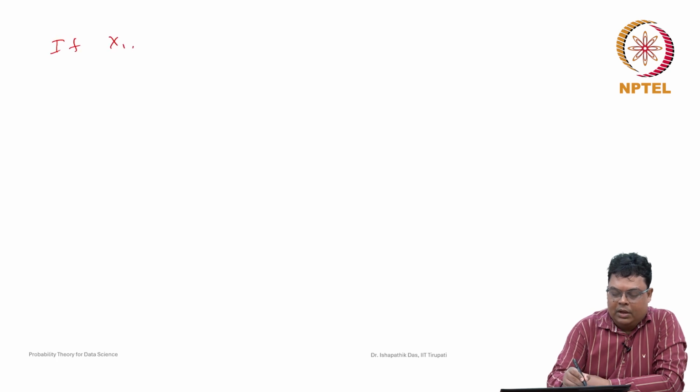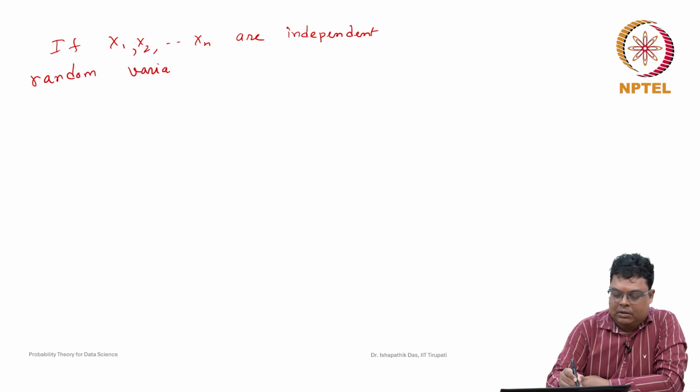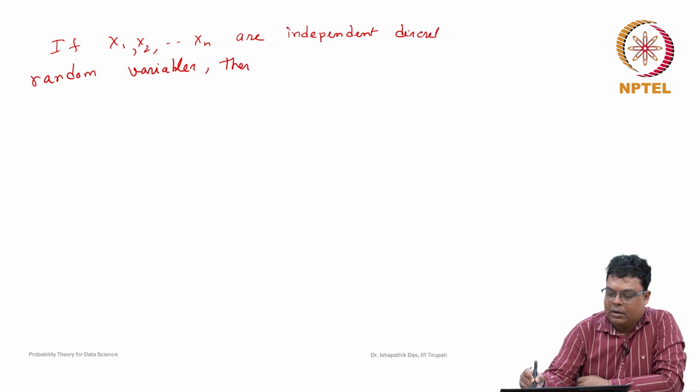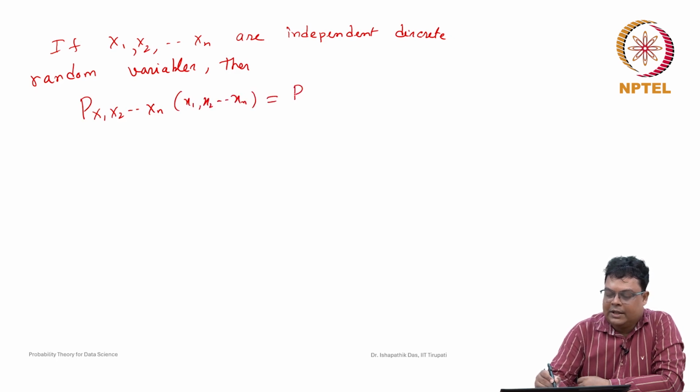So if X1, X2, ..., Xn are independent discrete random variables, then the joint probability mass function of X1, X2, ..., Xn is nothing but the probability that X1 is taking value x1, intersection X2 is taking value x2, intersection Xn is taking value xn.